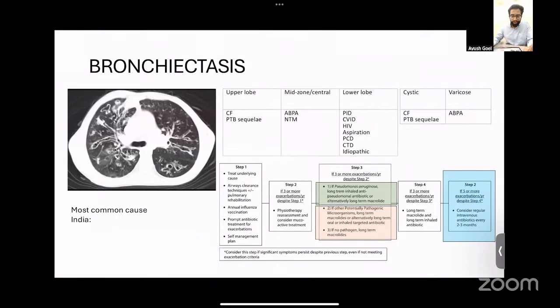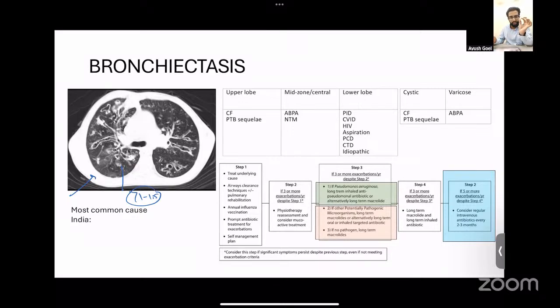Next, coming to bronchiectasis. What you should be knowing is that coming to the diagnostic criteria for bronchiectasis, bronchiectasis is a radiological diagnosis. On the CT scan, if the bronchus to artery diameter ratio is more than 1 to 1.5, that is the diameter of the bronchus should be at least 1 or more than 1.5 times of the pulmonary artery accompanying it, then the patient is said to have bronchiectasis.